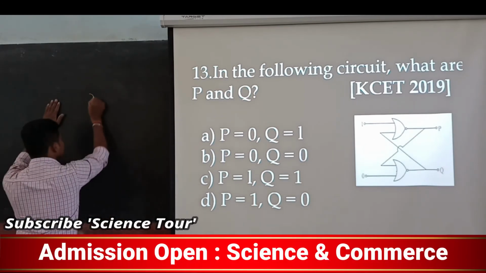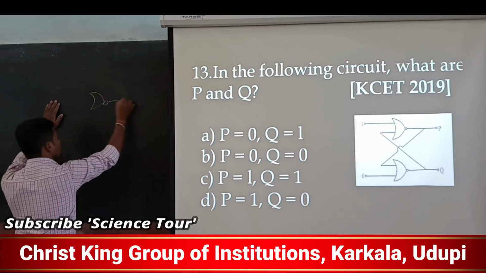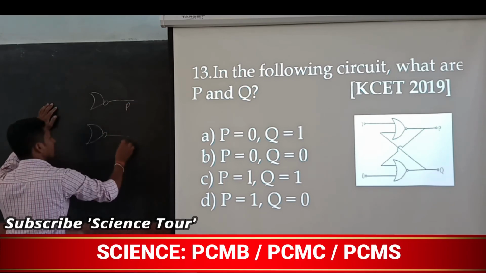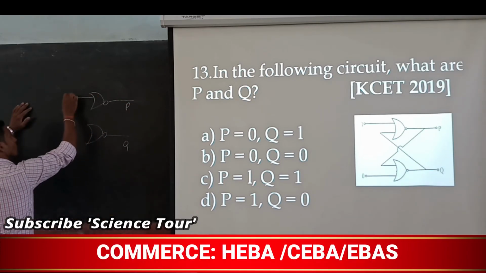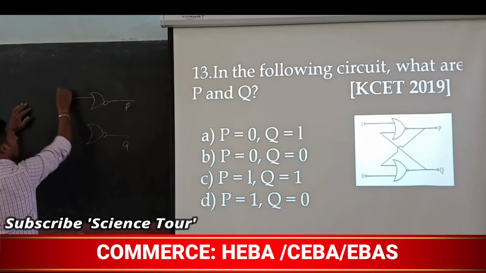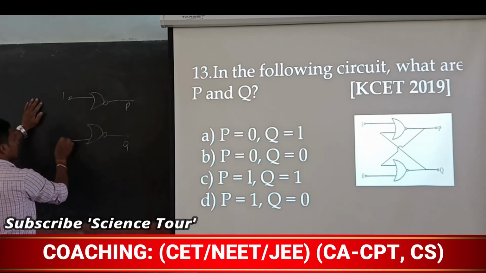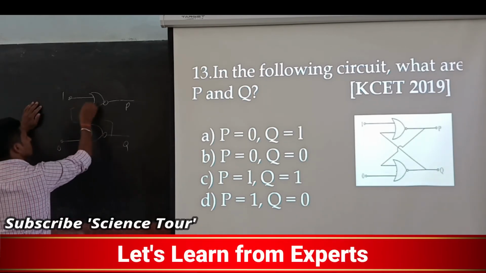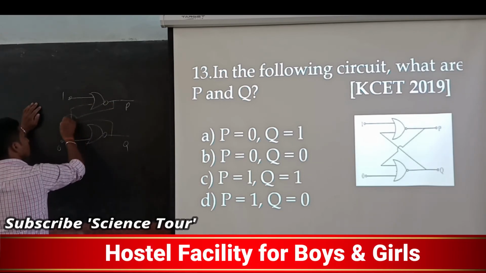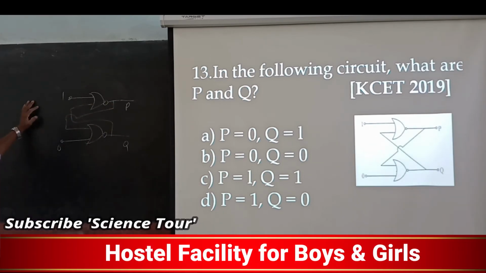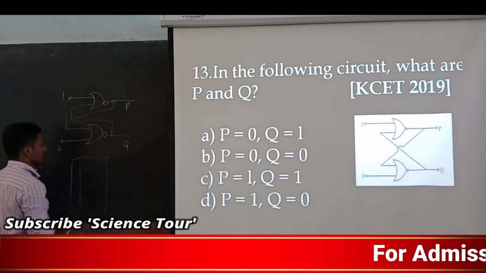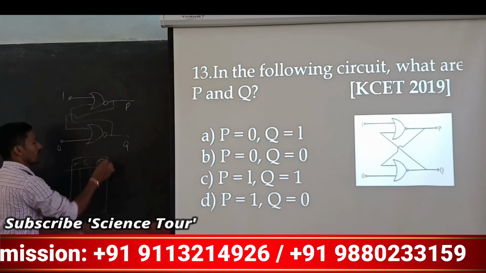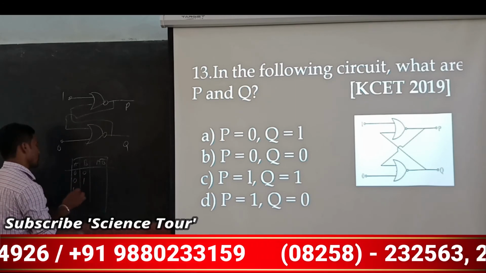If you can't see the circuit, I can draw it here. It is a NOR gate. Okay, so this is P, this is Q, and this is 1 they have given and this is 0 they have given. Now the output of this comes here, the output of this comes here. Now NOR gate means how much? The truth table will be AB bar: 0 0, 0 1, 1 0, 1 1.